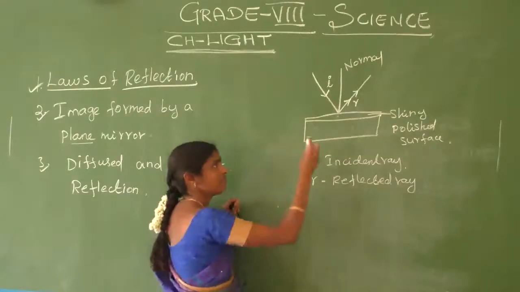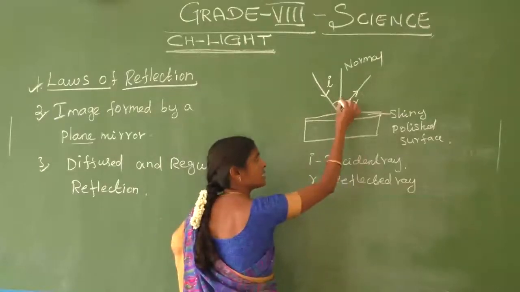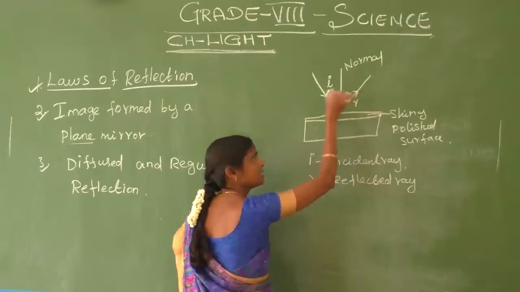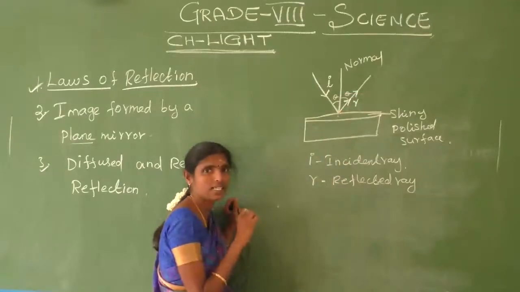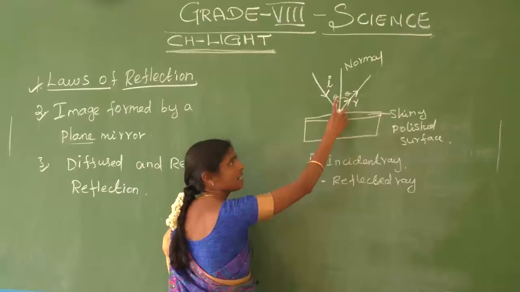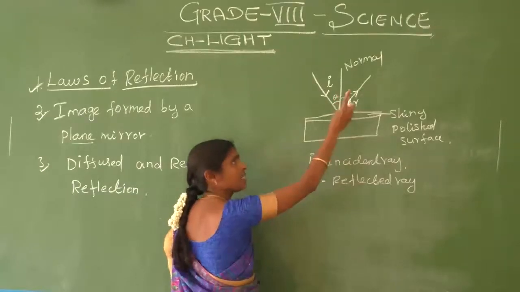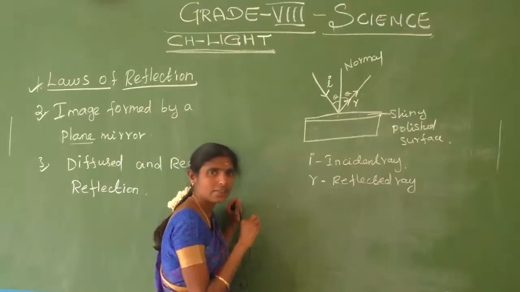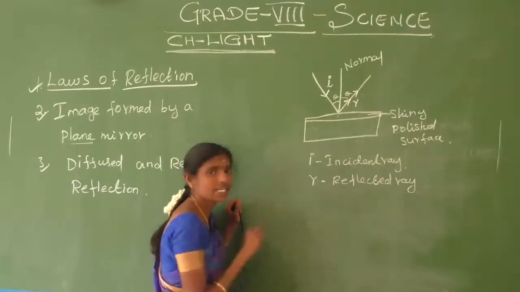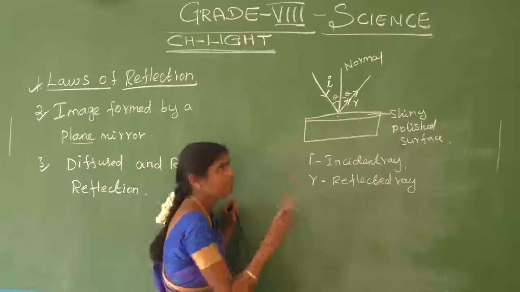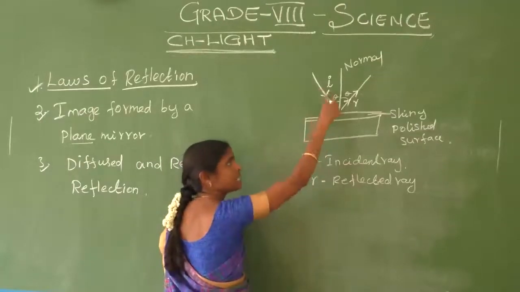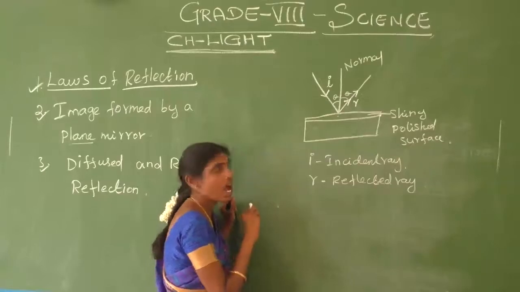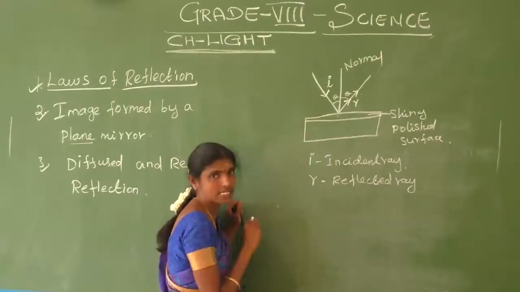Then this angle theta between the incident ray and the normal is the incident angle, and this is the reflected angle. What is the incident angle? The angle between the incident ray and normal is called the angle of incidence.